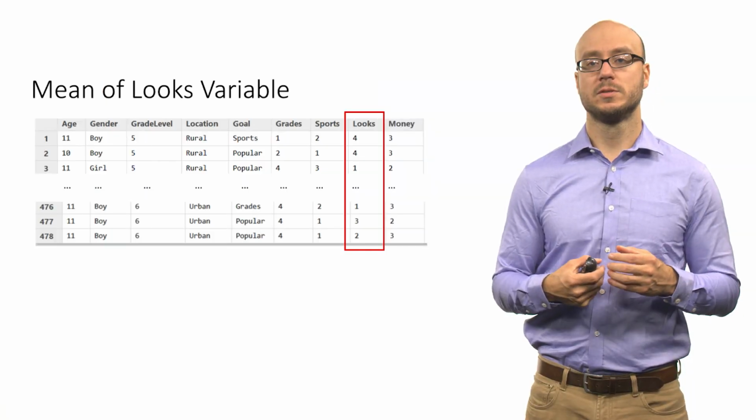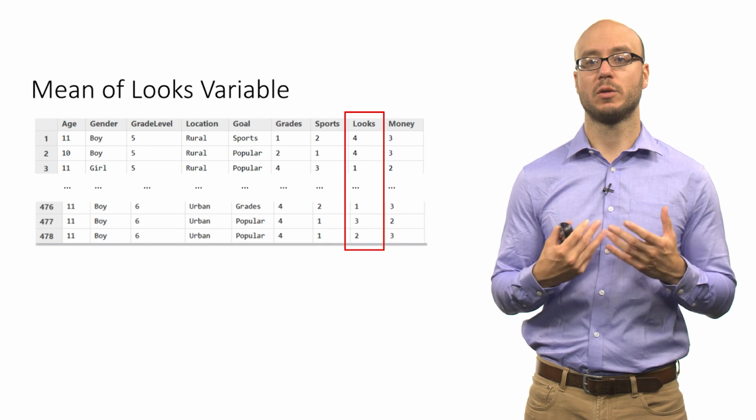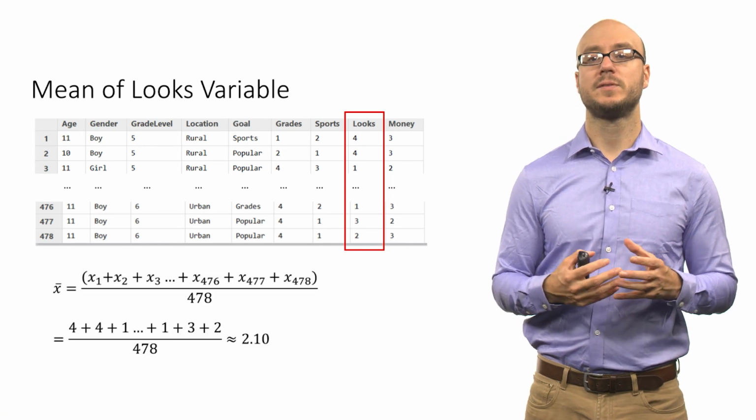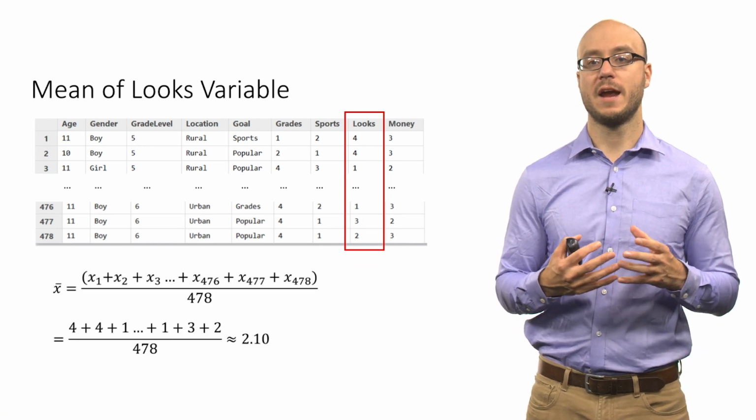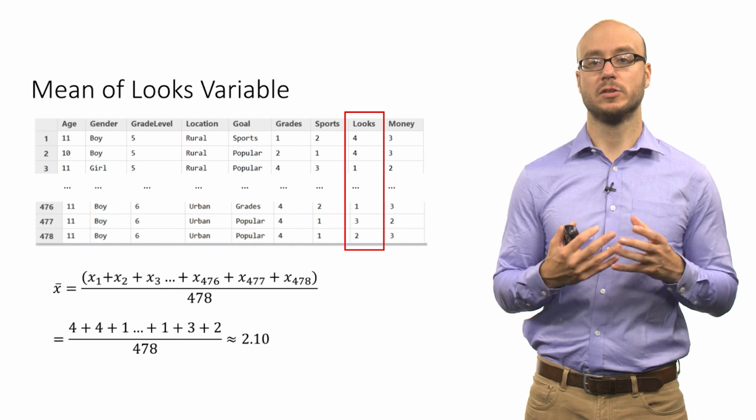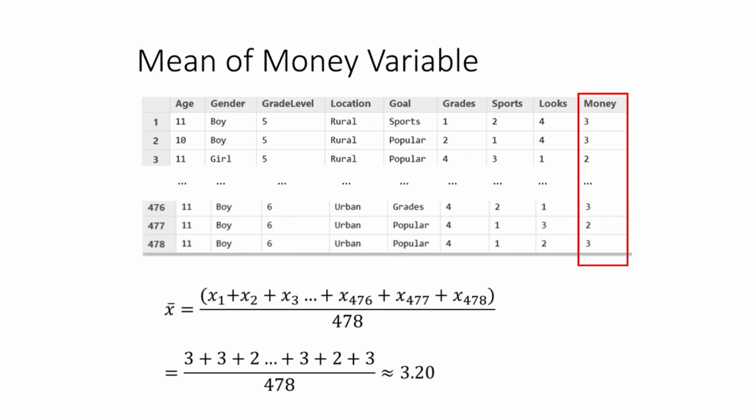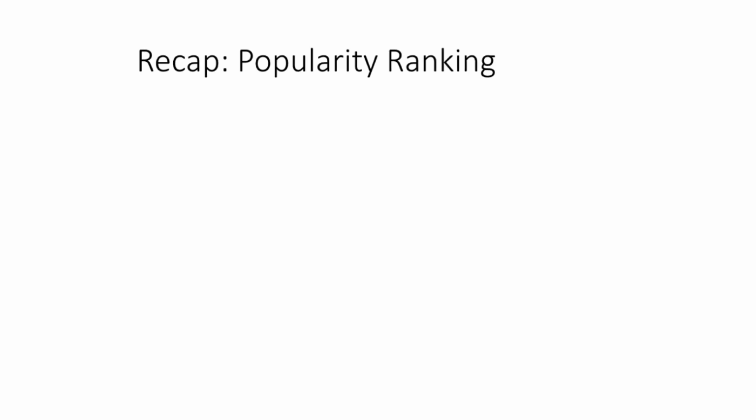For the looks variable, so the importance of being good looking or pretty, we get this mean of 2.1. So on average, students rank having looks as 2.1. And then for money, we take the average of that and we get 3.2. So that's the average ranking for the importance of money in being popular.